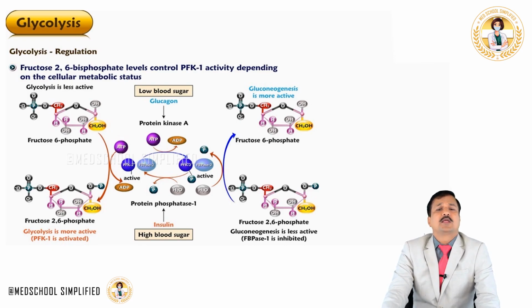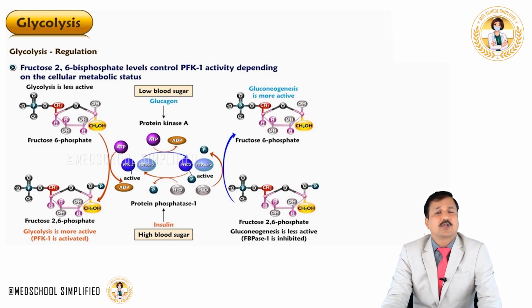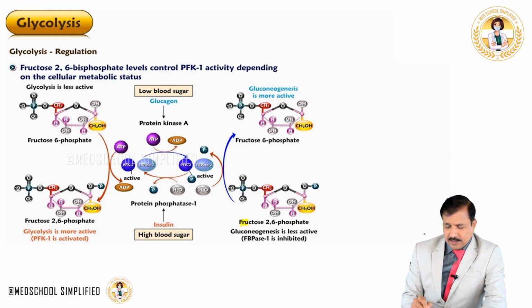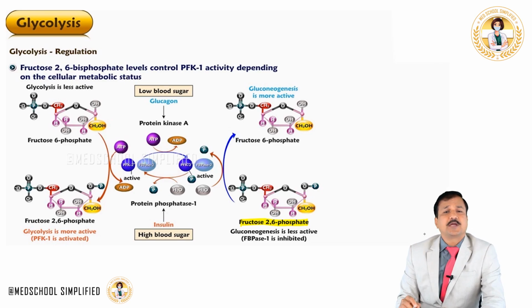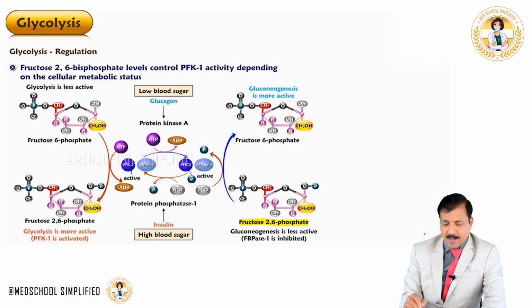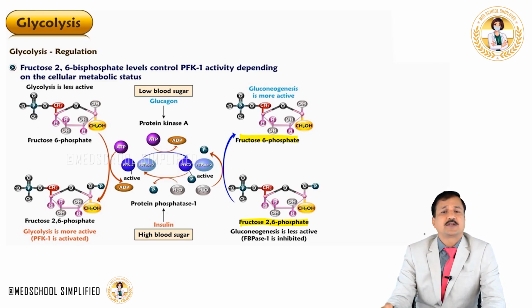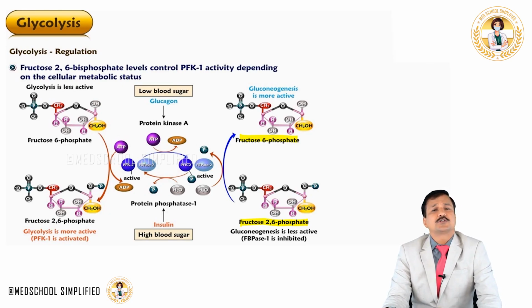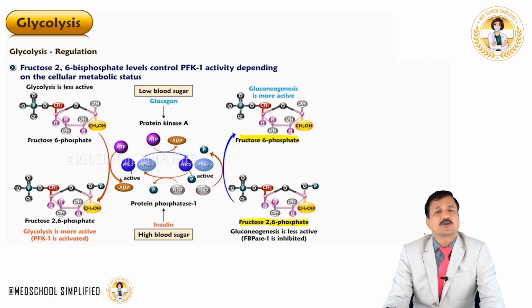At that time, the kinase subunit of PFK2 becomes inactive and the phosphatase subunit becomes active. And what is the role of the PFK2 phosphatase? The PFK2 phosphatase subunit is going to take fructose 2,6-bisphosphate, which is there in the cytoplasm, back into fructose 6-phosphate molecule. So, fructose 2,6-bisphosphate will go back into fructose 6-phosphate.